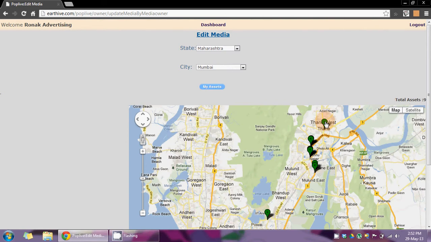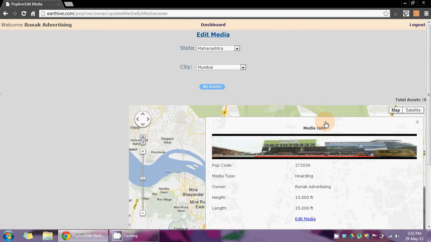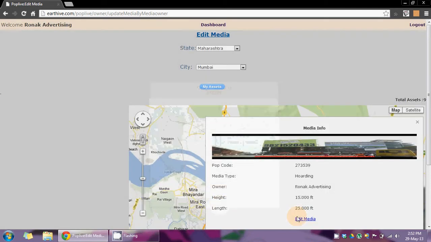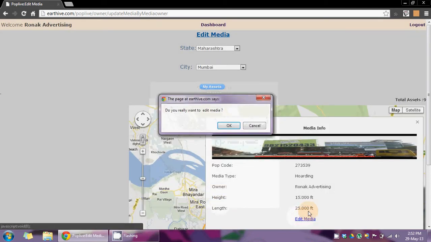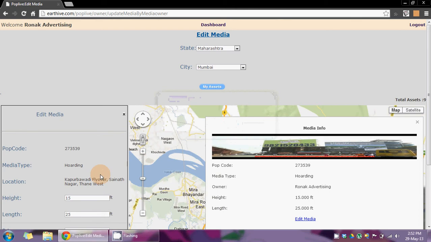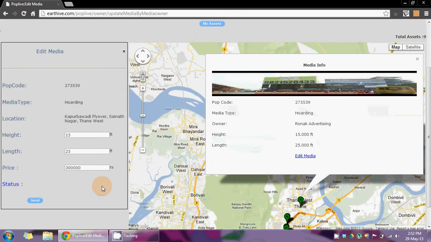So if you want to edit a media, click on the media, which will show the media's picture, and then click on edit media. Here you can edit the dimensions of the media and change the price as well.